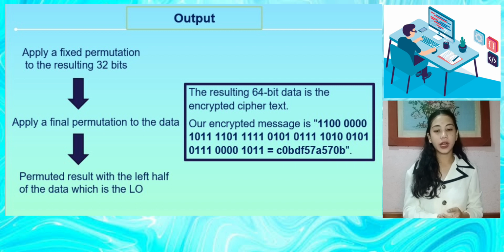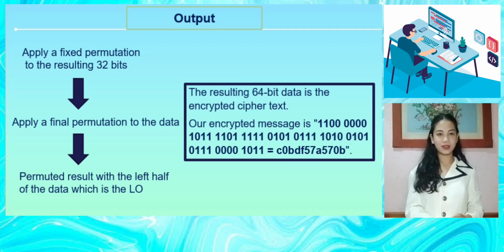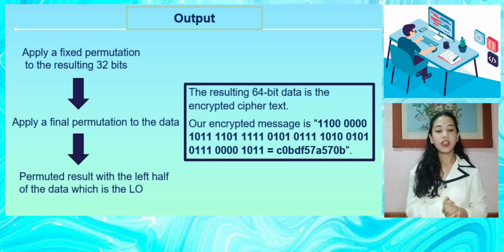We XOR the permuted result with the left half of the data, which is L0. We apply a final permutation to the data, which is the inverse of the initial permutation. And now finally, our output is here. The resulting 64-bit data is the encrypted ciphertext, and our encrypted message is in our presentation now.